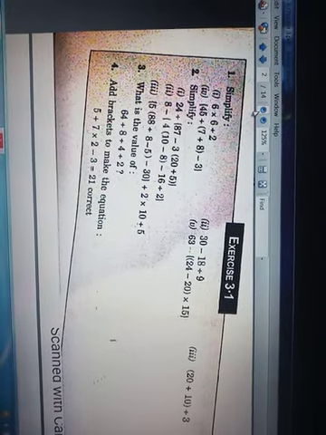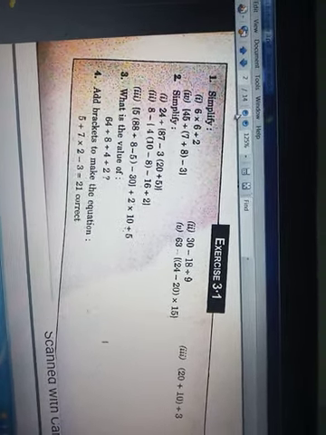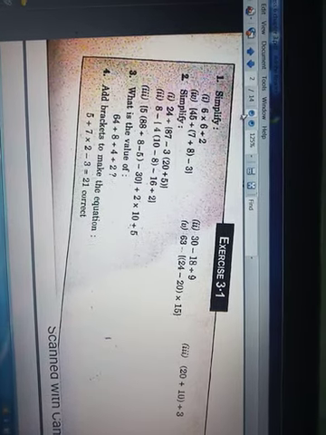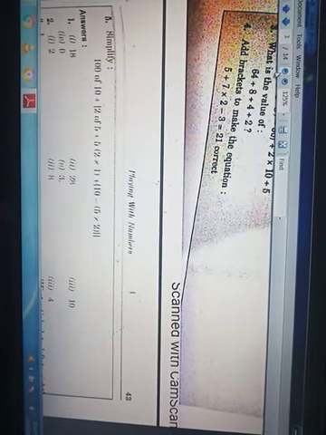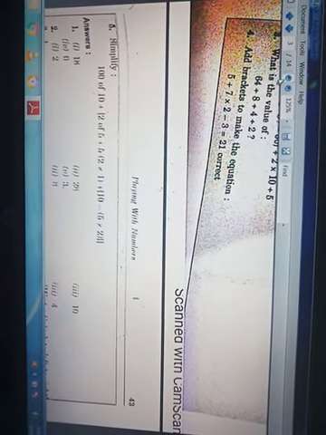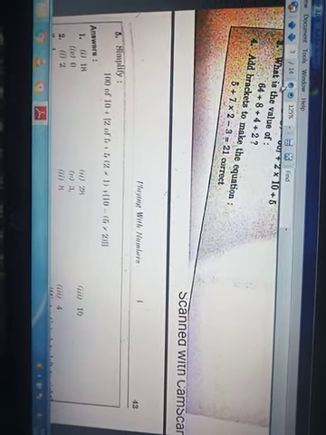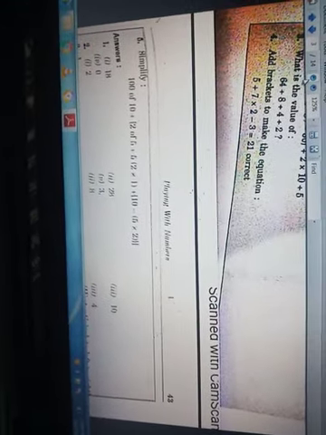Question number 2 is also simplification, and question number 3 is 64 divided by 8 divided by 4 divided by 2. This is also your assignment work. Question number 4 is to add brackets to make the equation, you will do this question also, and the 5th part is also simplification. Take a screenshot, and then solve the questions. Your assignment work is to solve exercise 3.1.